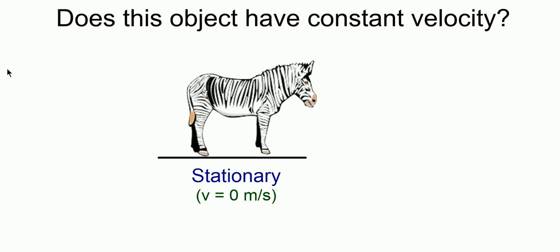How about this zebra here? What is he? He's stationary. Is his speed changing? Nope. How about his direction? Again, no. So stationary is an example of constant velocity, isn't it?